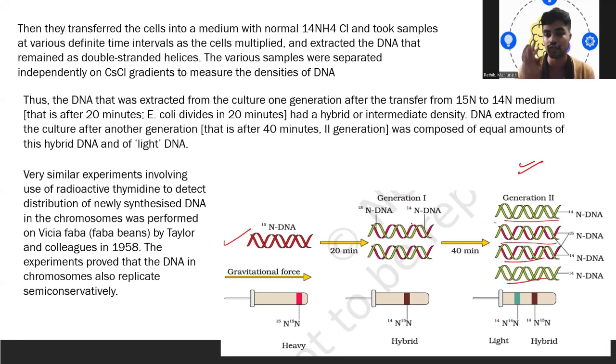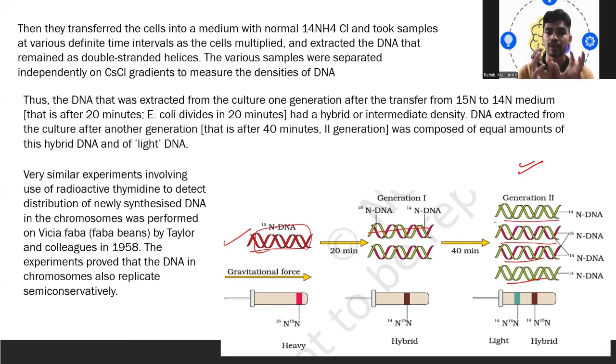That means during replication, the two strands of the double-stranded DNA got separated into single strands, and each strand started synthesizing its own new DNA. The heavy strand synthesized one like it, and the lighter strand synthesized exactly one like it.